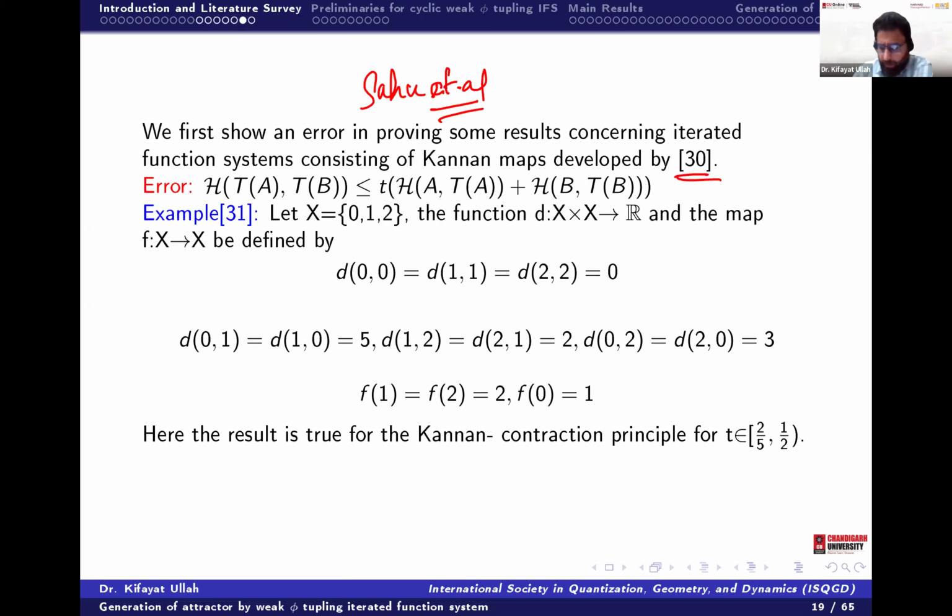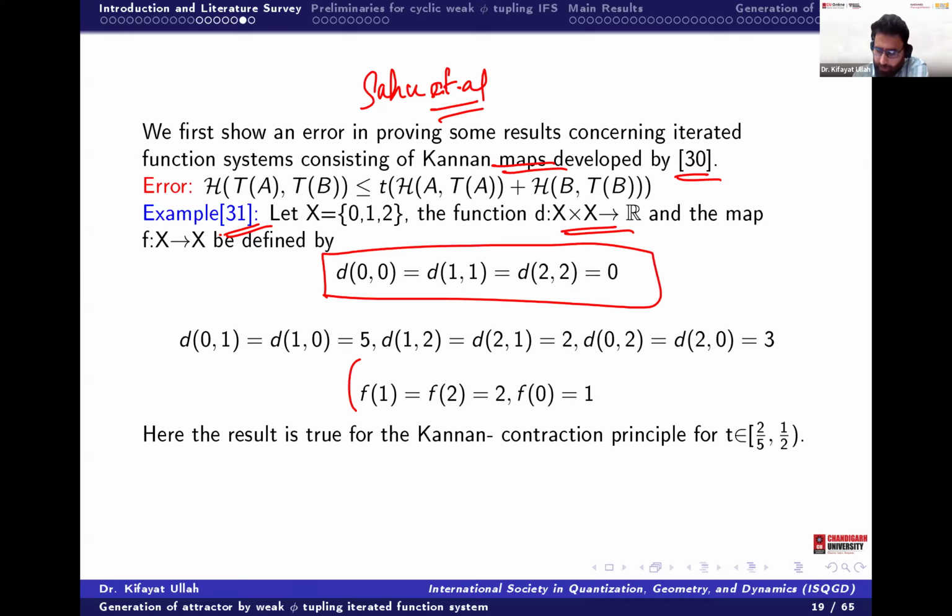Sahu and others just defined the Kannan iterated function system, simply as had been done by Banach. But Petruşel came in 2020. He used the same thing and showed that their definition of the contraction, their definition of the IFS, is wrong.